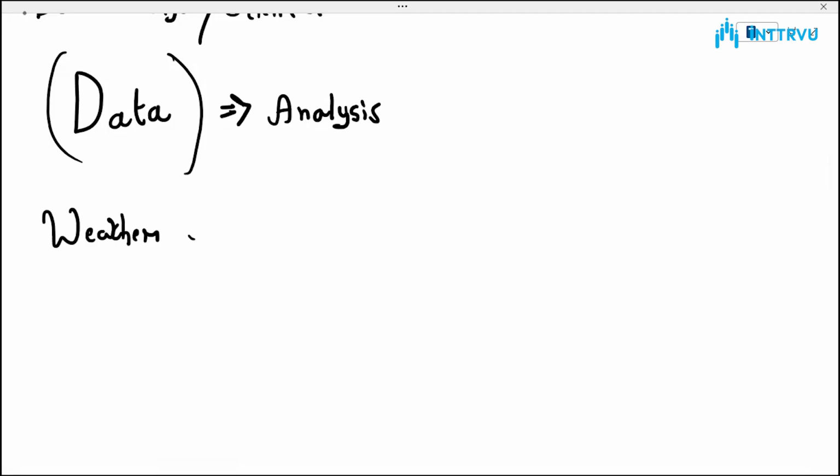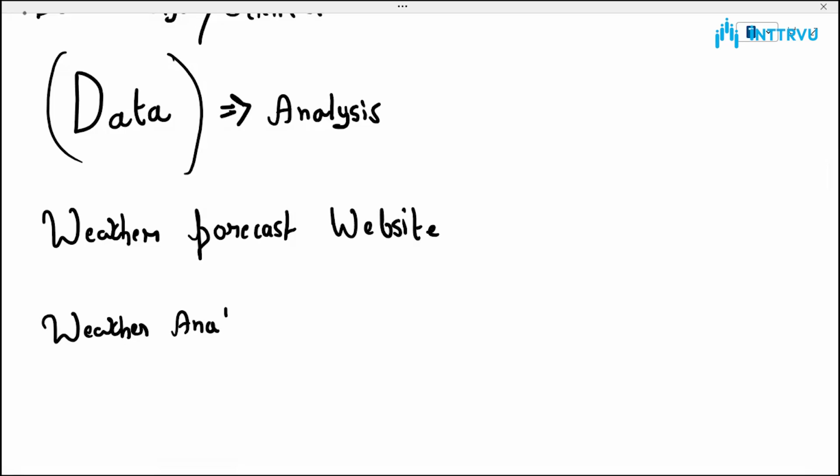weather forecast website, right? From a weather forecast website because you want to do some weather analysis or weather forecast, whatever it is.